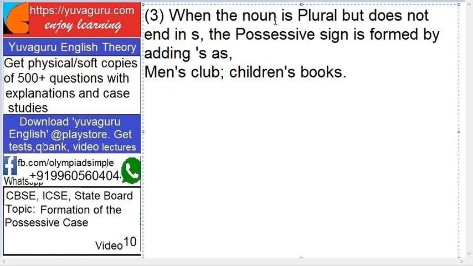When the noun is plural but does not end in s, the possessive sign is formed by adding apostrophe s. Means what? See here, earlier we said if plural, then we add only an apostrophe, but here it's plural but not ending in s. So men is not ending in s, so it's men's club. It's treated like the first case, single noun. So men's club, children's book.